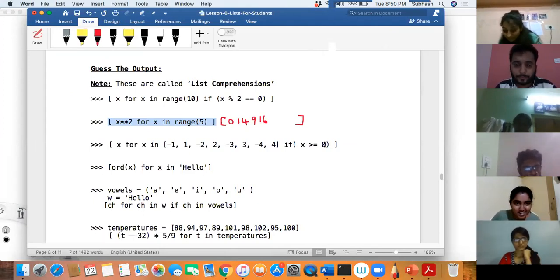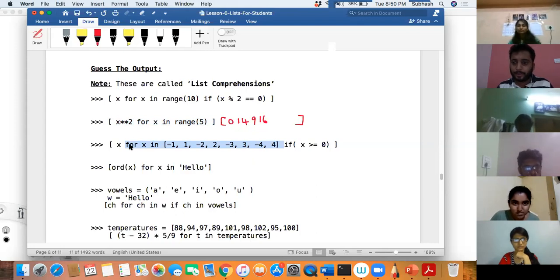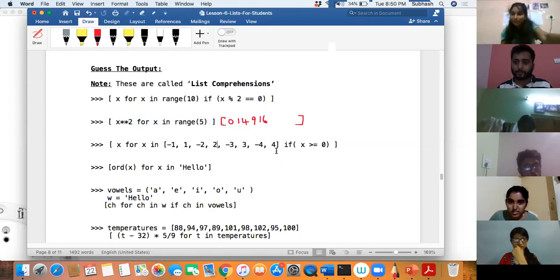X is -1. First of all, is this valid for loop? What is the condition for a for loop? For variable in sequence. So this is valid, right? Yes, sir. So X will be -1 initially. Then there is a condition: -1 greater than or equal to 0. It's false, sir. Why is it not greater than or equal to 0? -1 is not greater than 0. Correct. So will it go and sit in X? No, sir. Very good.